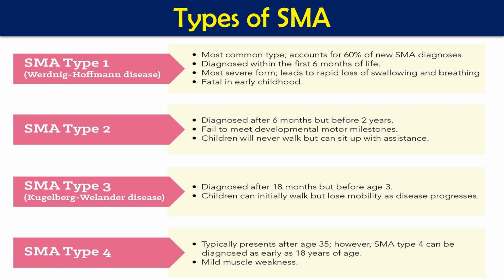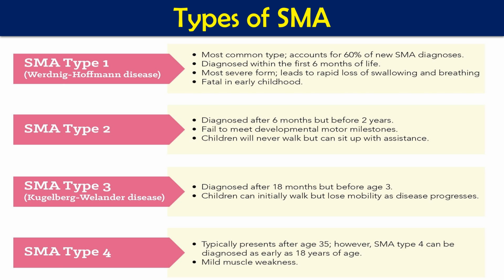It is one of the most common types, accounting for more than 60% of newly diagnosed SMA, diagnosed within the first 6 months of life. It is the most severe form and leads to rapid loss of swallowing and breathing because the muscles do not work. Such patients are not able to swallow food and are not able to breathe properly because the muscles do not work properly, and ultimately it is fatal in early childhood. These patients are normal at birth, but after a few weeks they develop hypotonia. They normally die within 18 to 24 months of life.